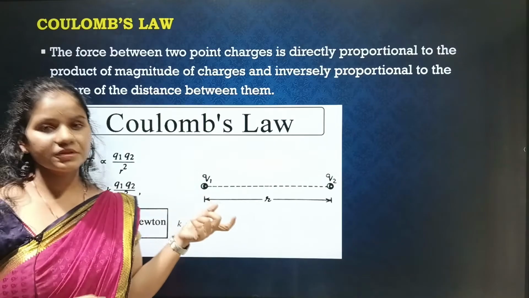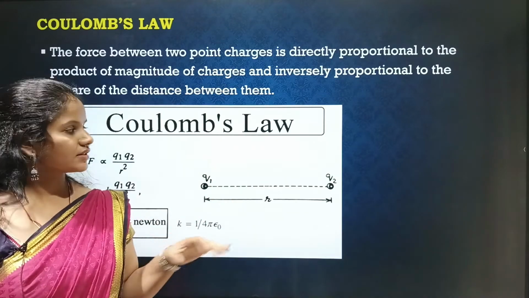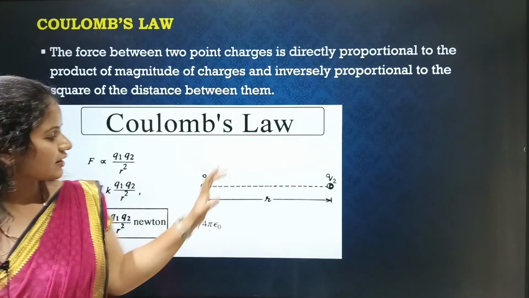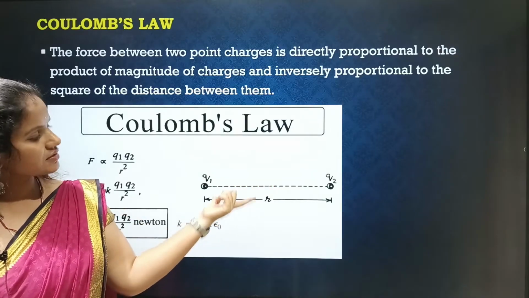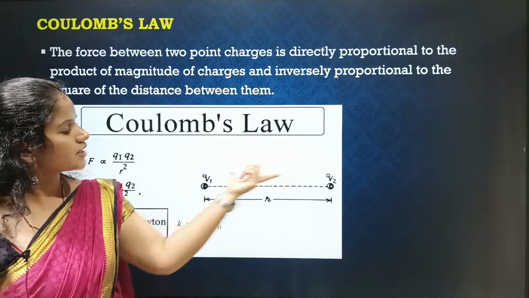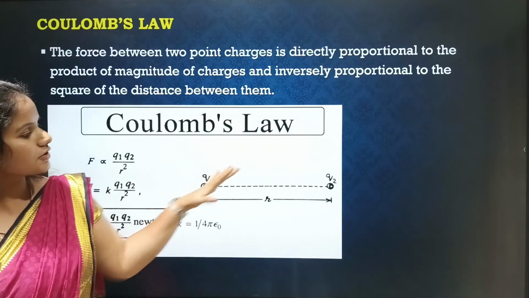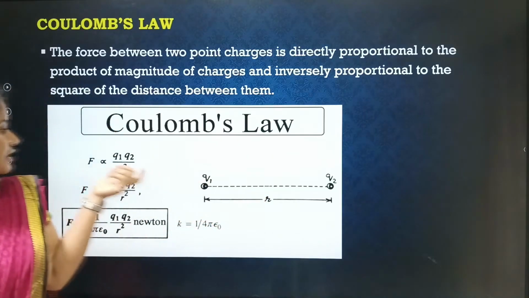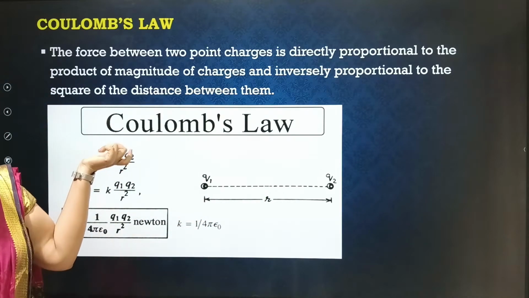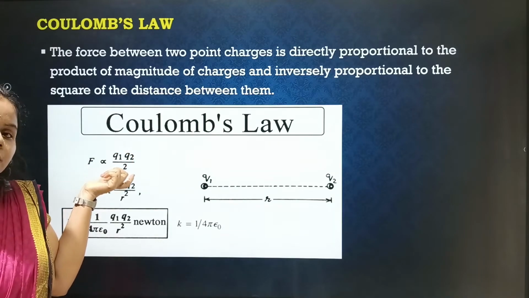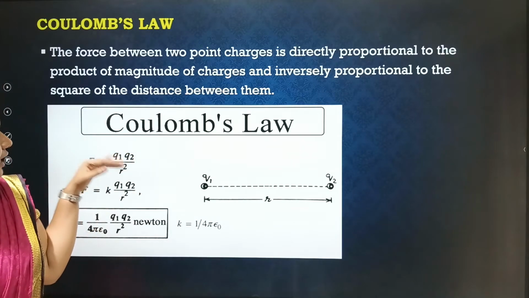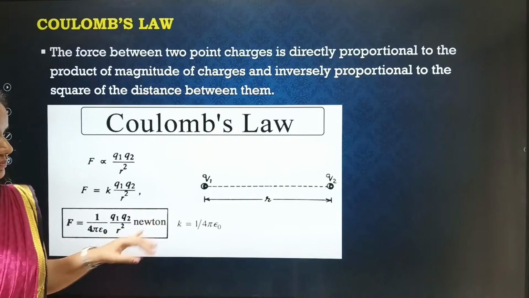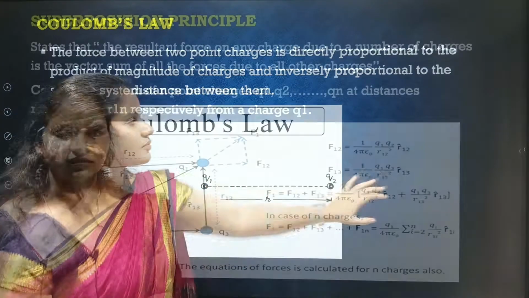So next is Coulomb's law. What is Coulomb's law? It is nothing but the force. Just look at this figure. Here two charges are separated by the distance r. The force between these two charges is directly proportional to the product of the two charges and inversely proportional to the square of the distance between them. That proportionality constant is taken as k. The value of k is 1 by 4 pi epsilon naught. So this is what Coulomb's law states.